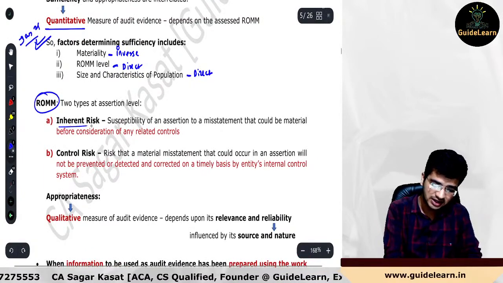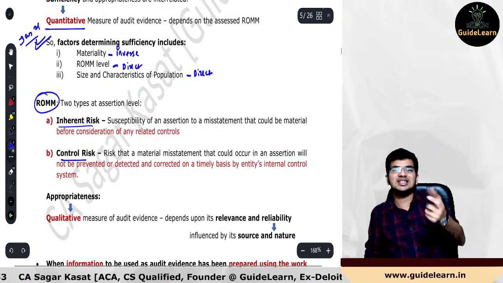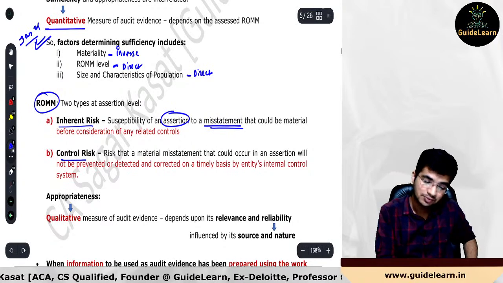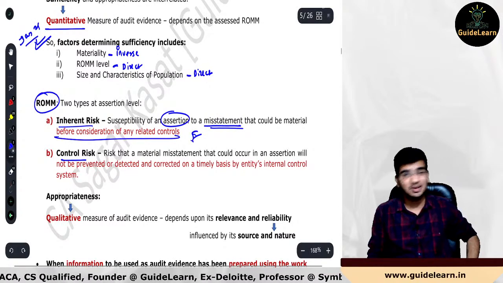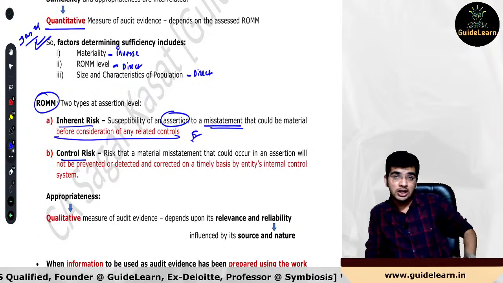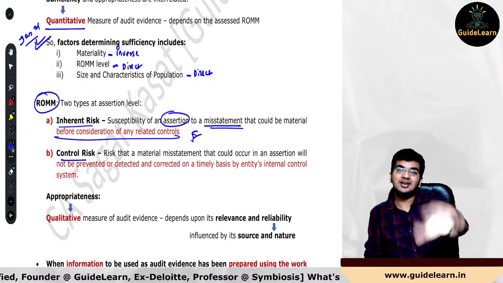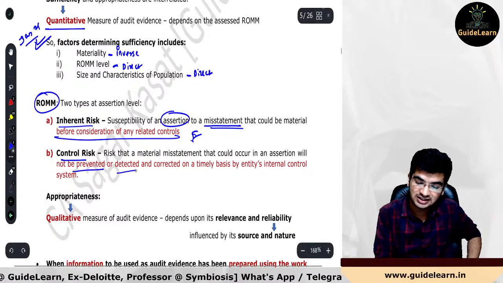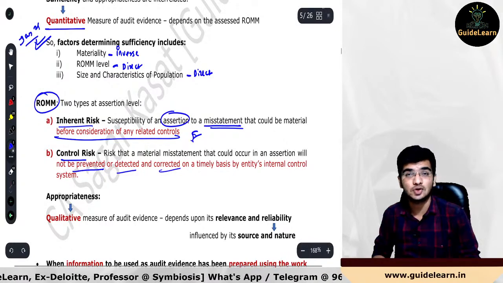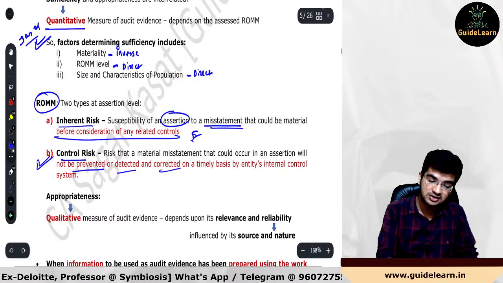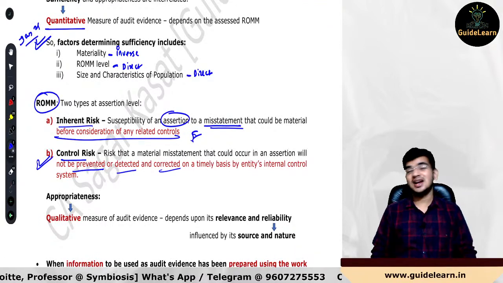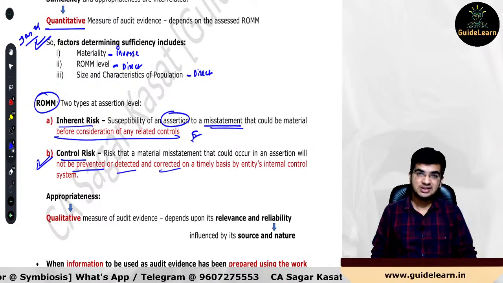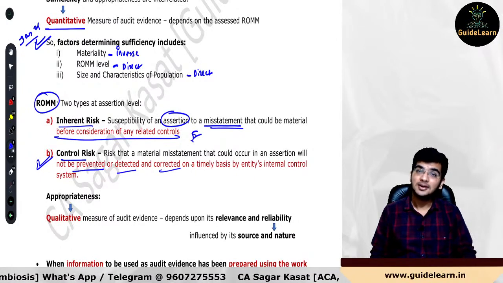Next point, ROMM level we already know. There are 2 points: inherent risk and control risk. Inherent risk is the susceptibility of the assertion to a material misstatement, before consideration of related controls. This is very important. Once you consider the control, you again doubt that particular control, because there could be a scenario where the control will not be able to prevent, detect and correct the material misstatement that exists in the financial statements, and that would be nothing but your control risk. So after considering these two risk parts, inherent risk and control risk, you arrive at the combined assessment of your risk of material misstatement in accordance with SA 315.